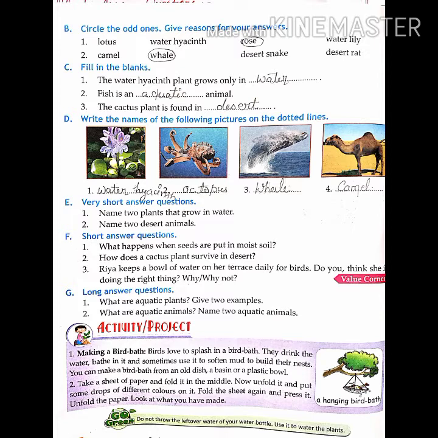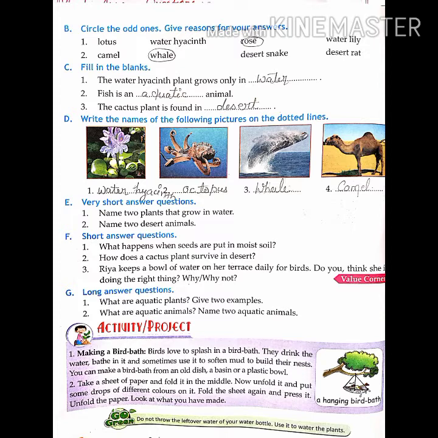Now fill in the blanks. Write it with me. First one: the water hyacinth plants grow only in water. The correct answer is water.